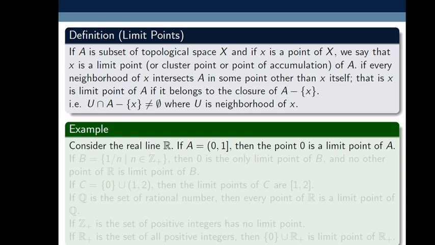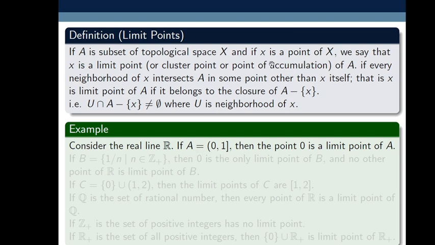So let's have some examples. On the real line R, the set of real numbers, if A is the half open interval 0 comma 1, then the point 0 is a limit point of A. Here A is a subset of R. 0 does not belong to A, but it doesn't matter.